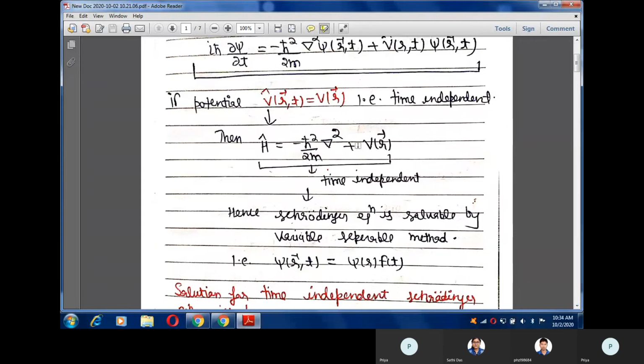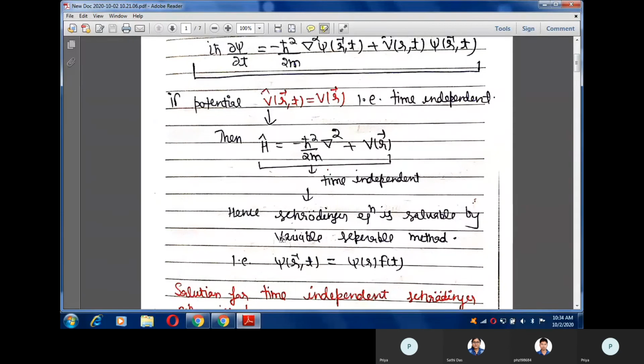Note that if the potential is a function of both position and time, then we can't solve this equation by the variable separable method.